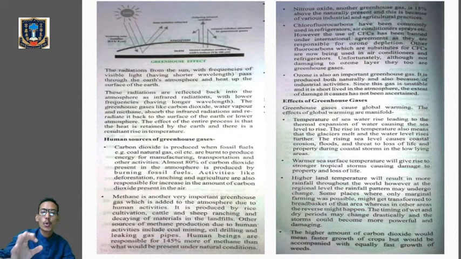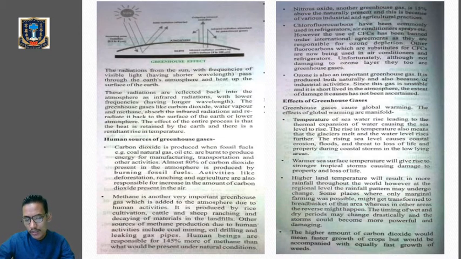The next one is ozone. It's also an important greenhouse gas, O3. Remember, ozone means O3. It is produced both naturally and also because of industrial activities. Now, since the gas is unstable and it is short-lived in the atmosphere, the extent of damage it causes has not been certain. So we have just gone through the human sources of greenhouse gases.